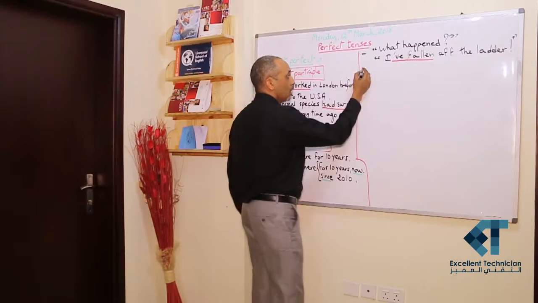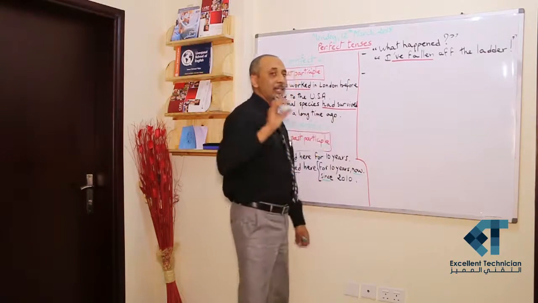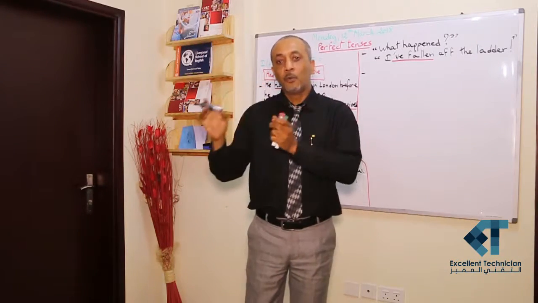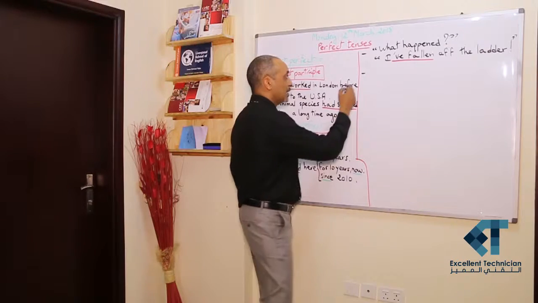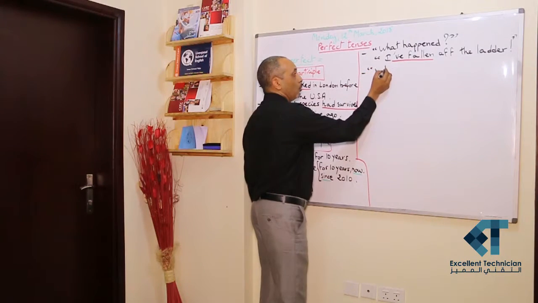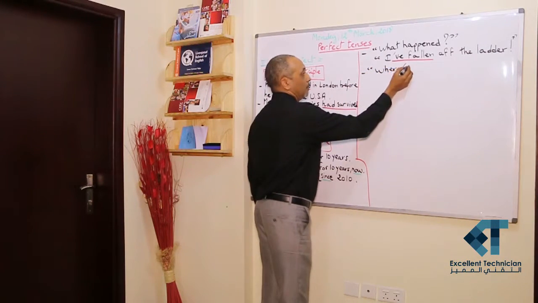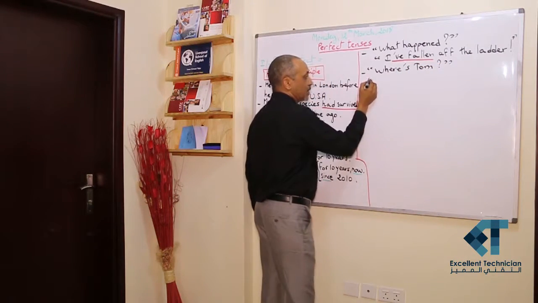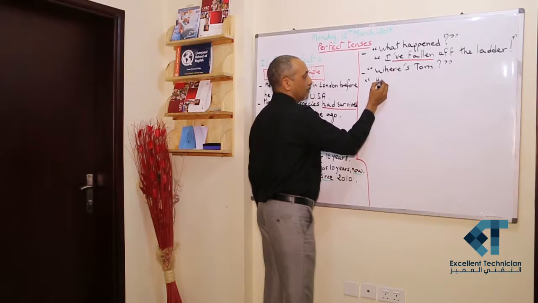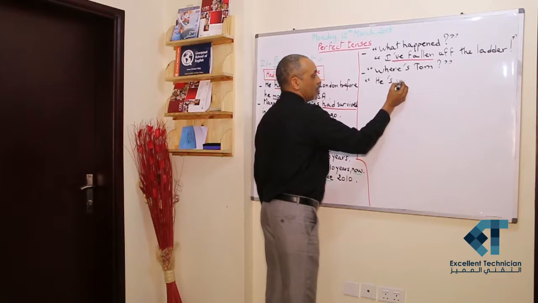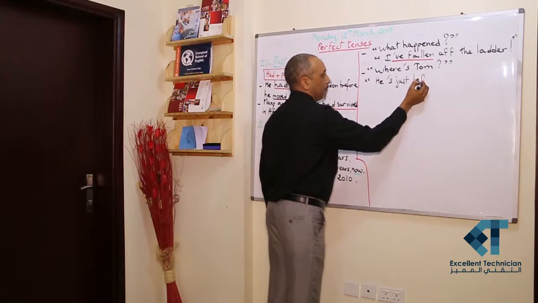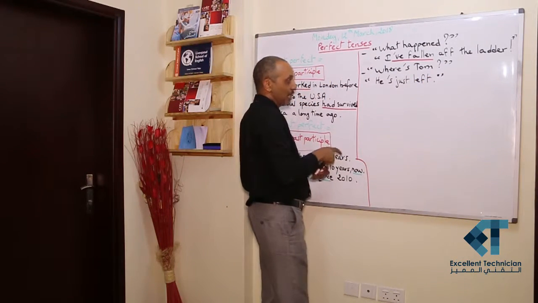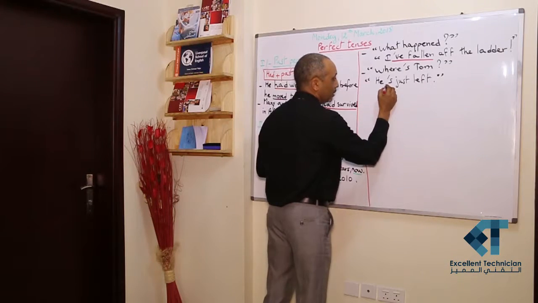The last use of the present perfect is that something happened just before the time of speaking, or recently. If you ask me, for example, where is Tom? The answer may be, he's just left. He's just left. The verb is